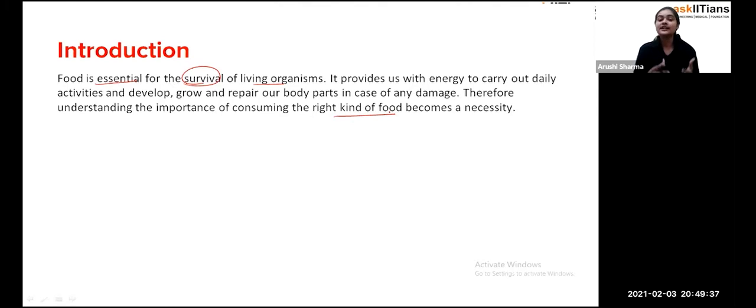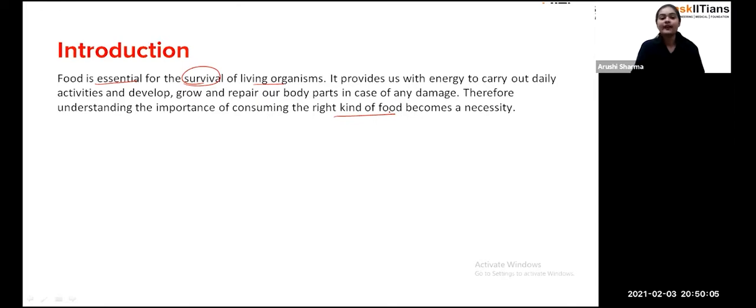So that's why, students, whenever any child or any person is getting ill on a regular basis, the doctor advises them that you should start taking the right kind of food. Then they make a kind of diet for them, that now you have to take juice 4 times a day or 2 times a day. I'm just giving an example, okay? Because food has components that can repair your body. So now we are going to see what type of components those are.